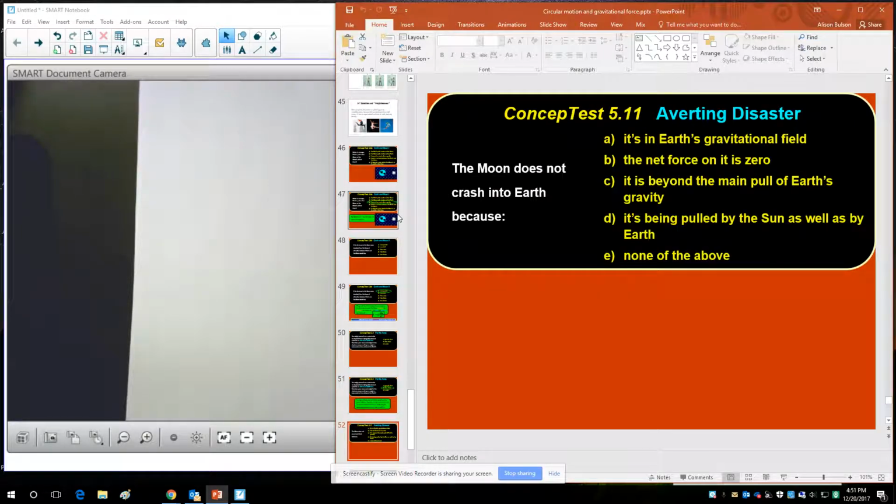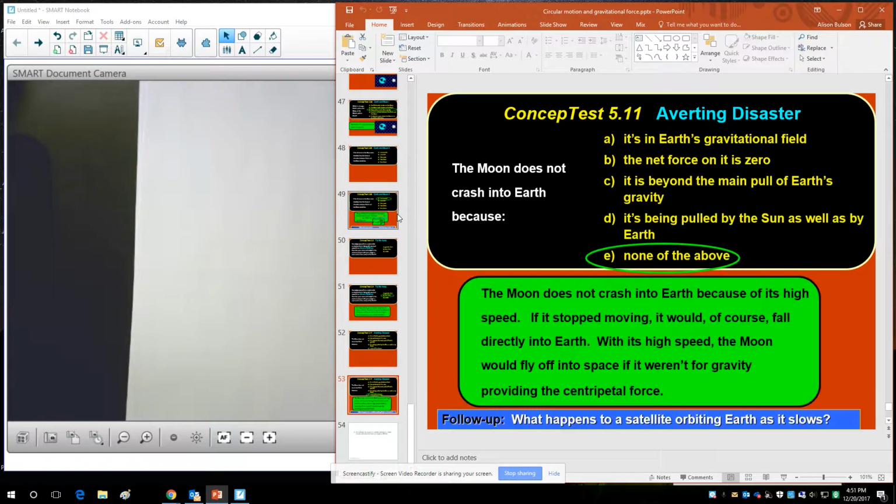The moon does not crash into the Earth because which? None of those answers are acceptable. The moon does not crash into Earth because of its high speed. It's moving in a circular or almost circular orbit. If it stopped, it would fall directly towards Earth, but with its high speed, the moon would fly off into space if it weren't for gravity, providing the centripetal force that keeps it in its circular path.